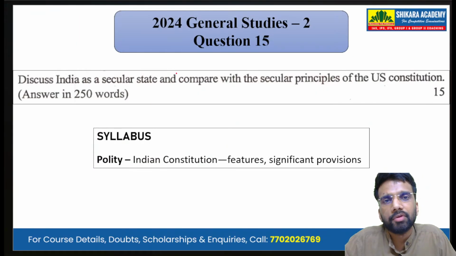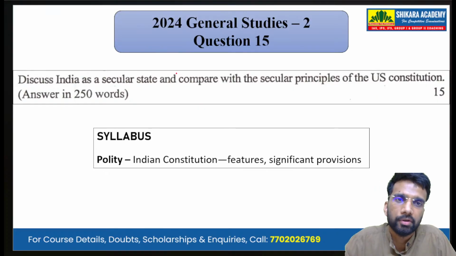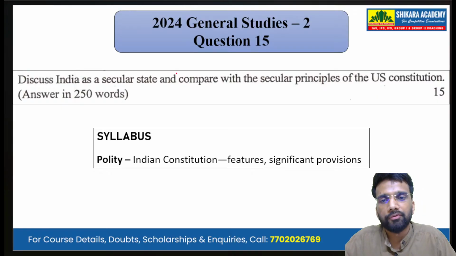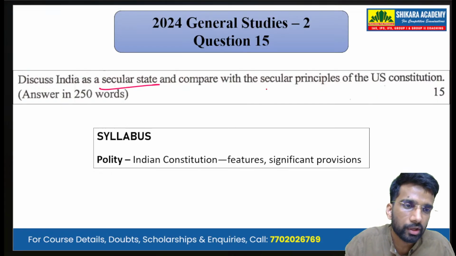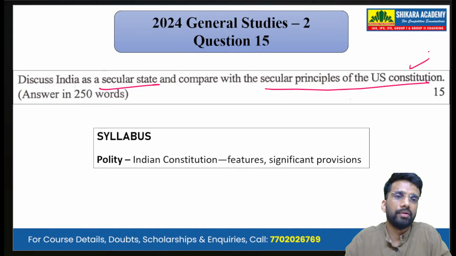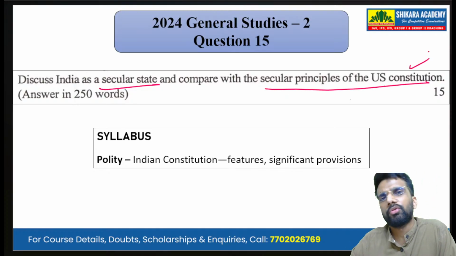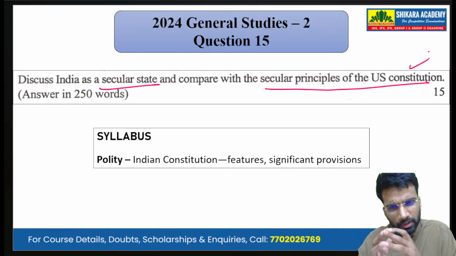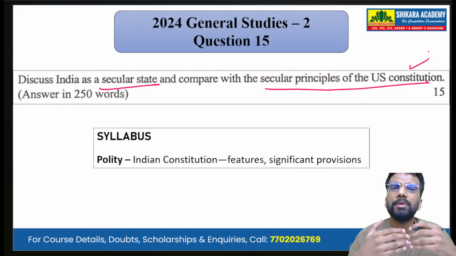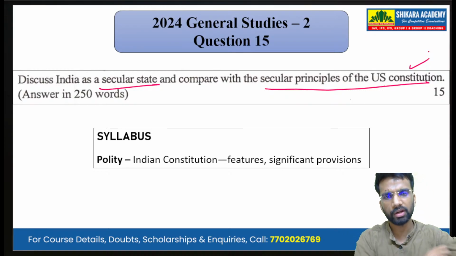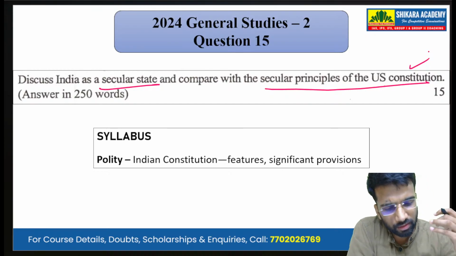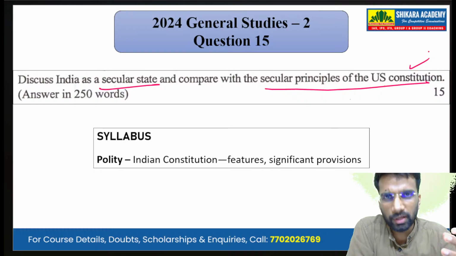Now moving on to the last question of the day, question 15 of the UPSC Mains GS Paper 2, 2024: Discuss India as a secular state and compare it with the secular principles of the US Constitution. Now, if you have done the PYQs very well, you will know that the question on Indian secularism is repeated very frequently in the examination.